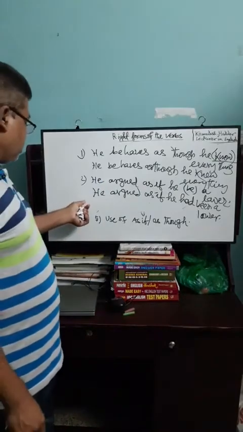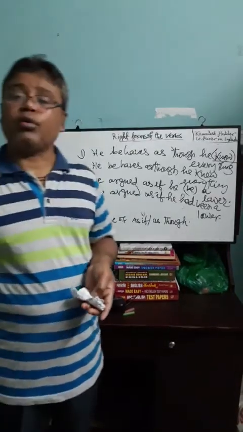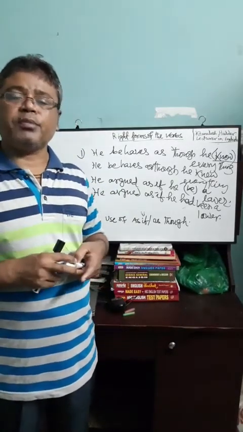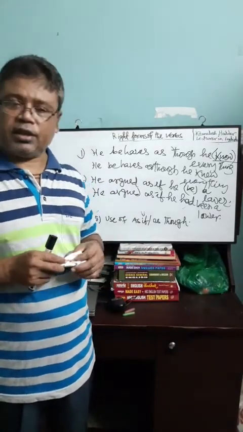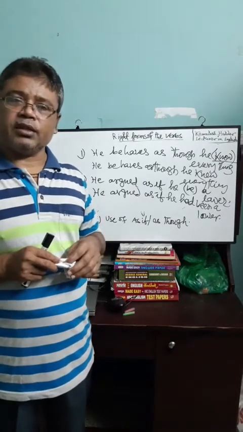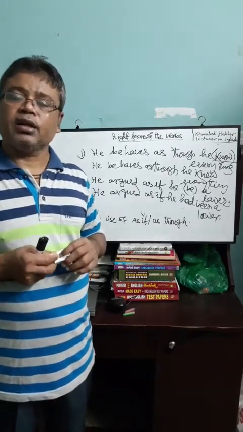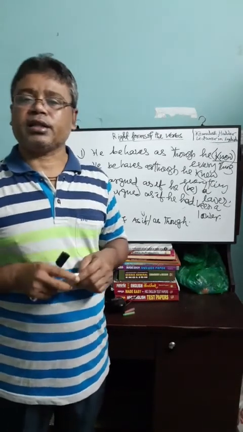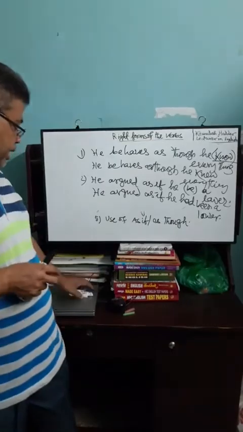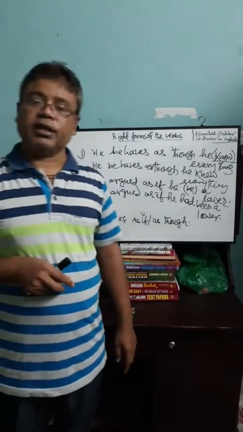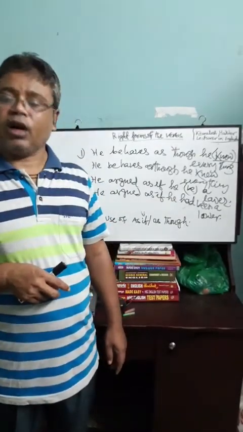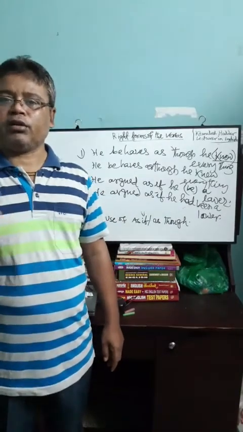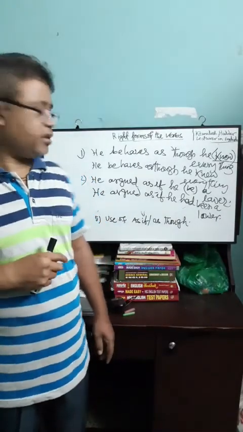And the next rule was the use of while. We find two rules of using while in a sentence. If there is a verb after while, the verb will be changed into present participle form. If there is a subject after while, then the verb will be changed according to past continuous tense.